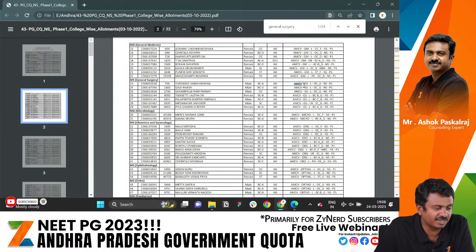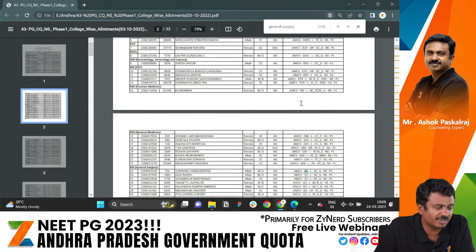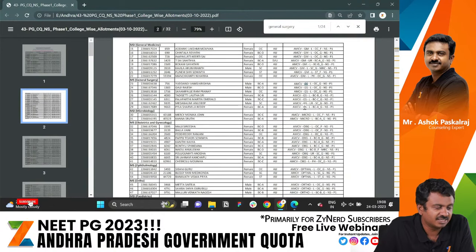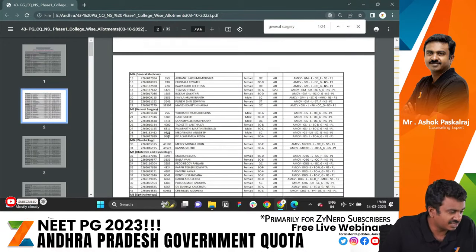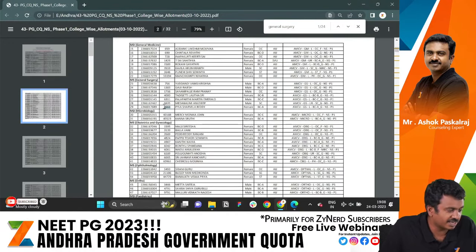That will also be mentioned over here, and here it will mention what category the candidate comes under, what course the candidate has taken, like general surgery or OBG, etc. Local or non-local: L refers to the seat being local, and UR refers to unreserved. Then whether this was a service seat or a non-service seat, and which phase. If I look at general surgery for Andhra Medical College, I will see that the seat was allotted till NEET rank 9663, but I don't know the candidate's state rank.